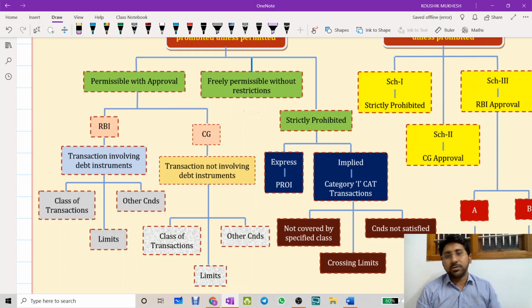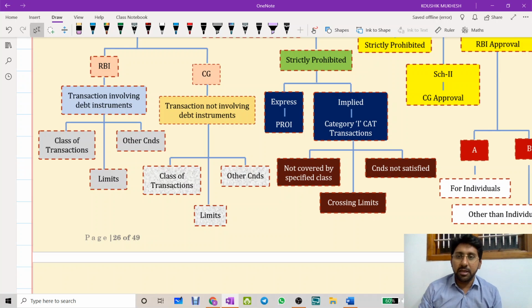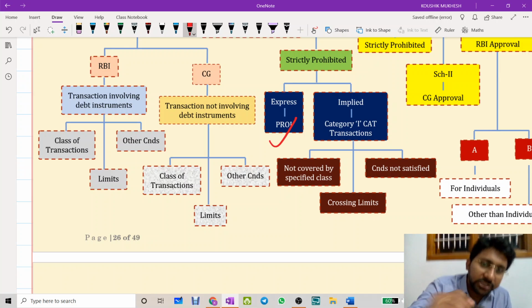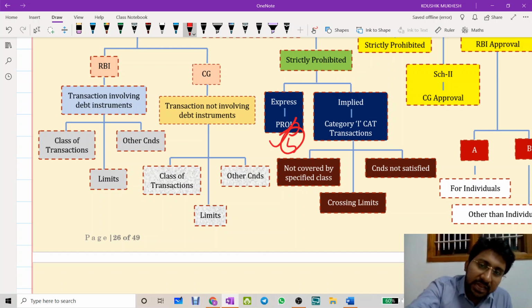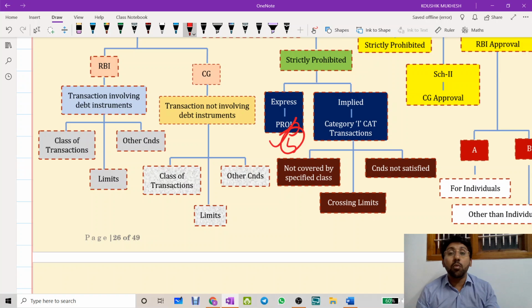What are strictly prohibited capital account transactions? There are two types of strictly prohibited capital account transactions: express prohibition, implied prohibition. What is express prohibition? There is a regulation which says that these are the 5 transactions where PROI is strictly prohibited. Who is prohibited? PROI is strictly prohibited.